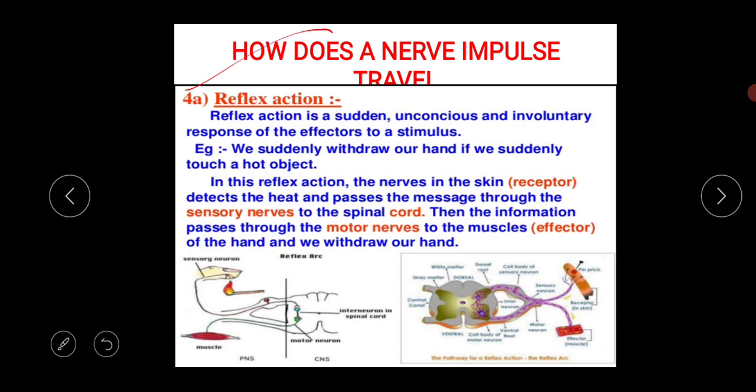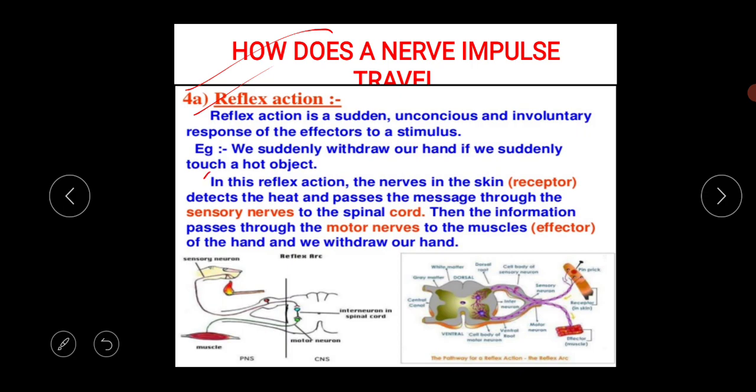The next topic is how does a nerve impulse travel? You already know that a nerve impulse is present in the neuron, but how does one nerve impulse travel? This is the main thing of the reflex action. It is the sudden, unconscious, involuntary response of the effectors to a stimulus, like when we suddenly withdraw our hand if we touch a hot object.